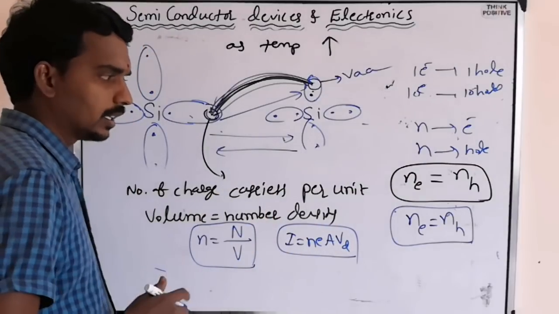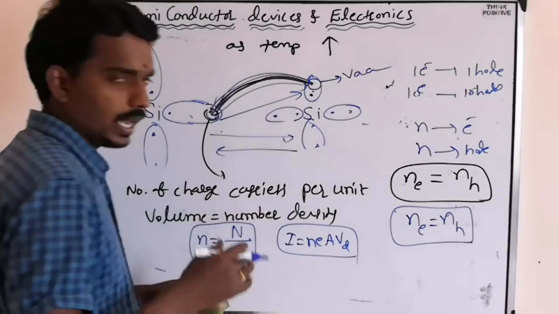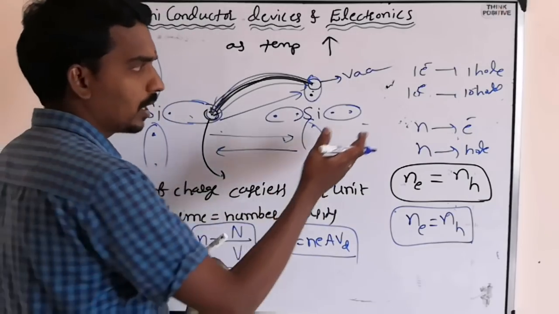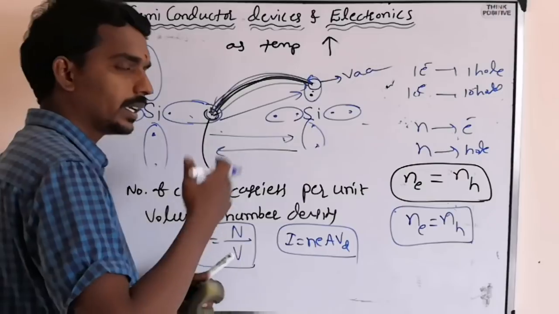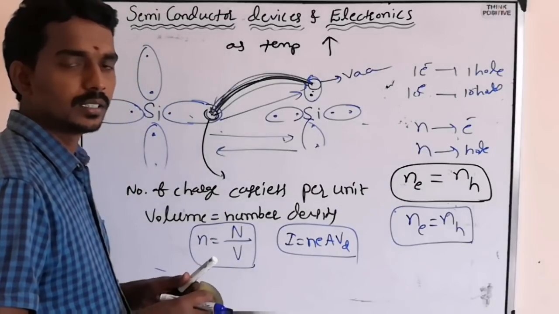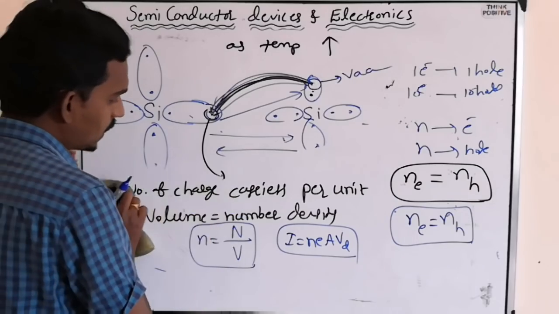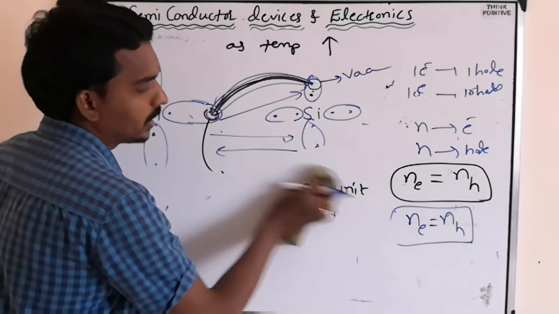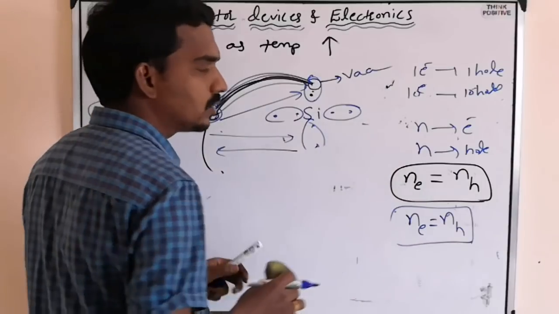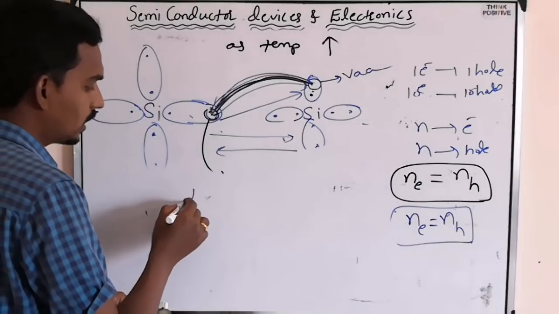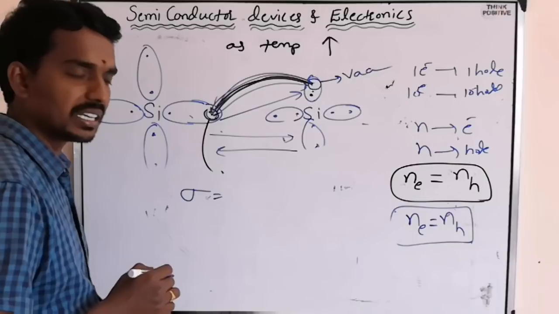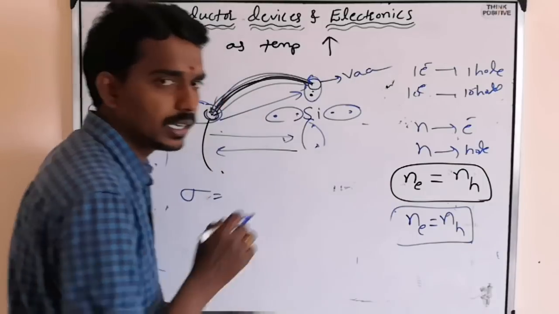Even though, as temperature increases, the number of charges increases and conductivity increases, what is the problem? The number is very low, so the conductivity of the semiconductor is very less.